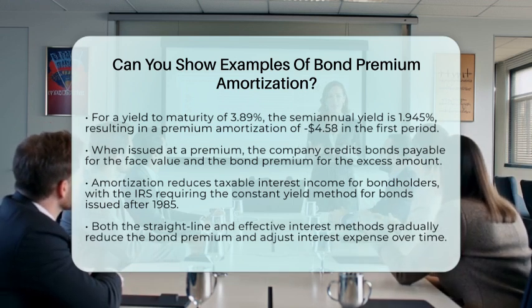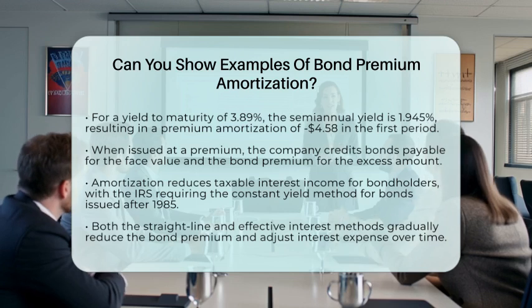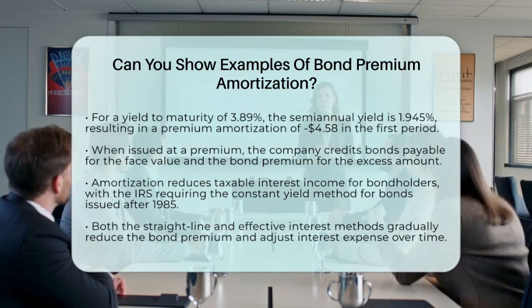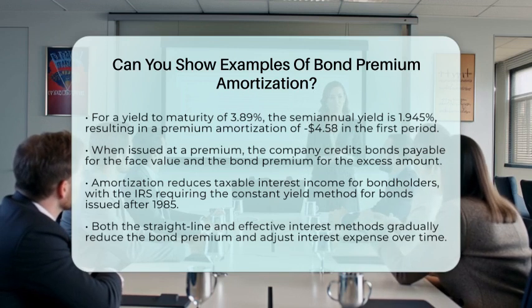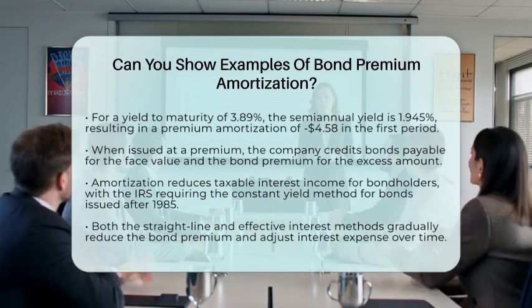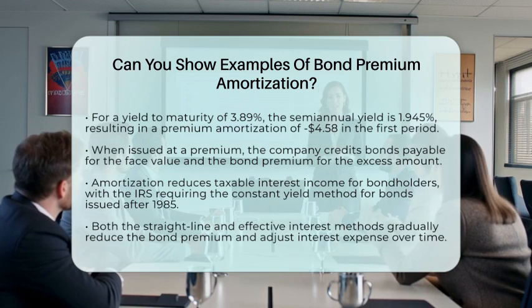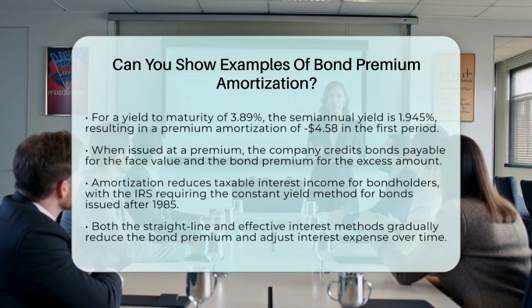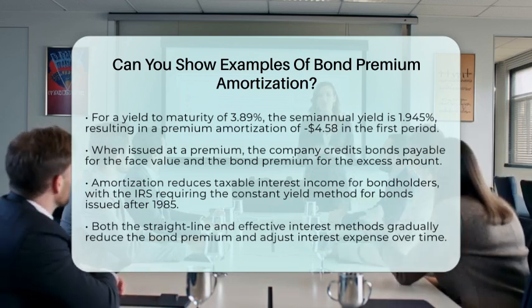In summary, bond premium amortization can be done using either the straight-line method for simplicity or the effective interest method for accuracy. Both methods gradually reduce the bond premium over time, adjusting interest expense and the bond's carrying value in financial records. Understanding these examples can help you navigate the world of bond premium recording effectively.